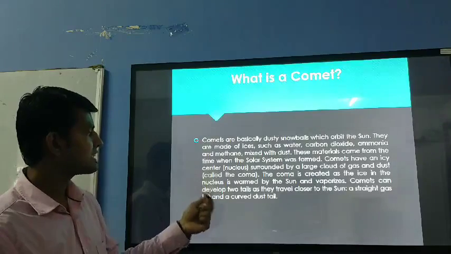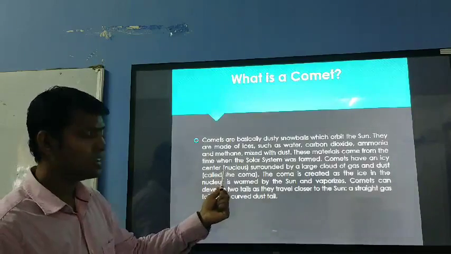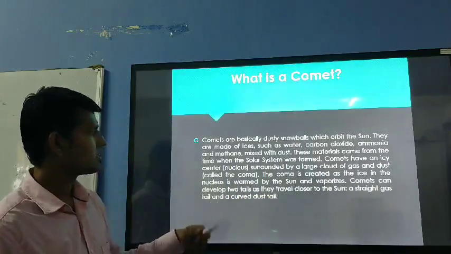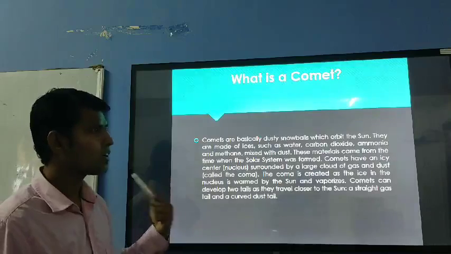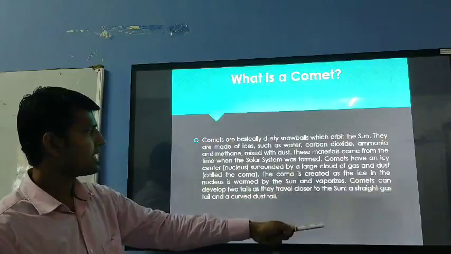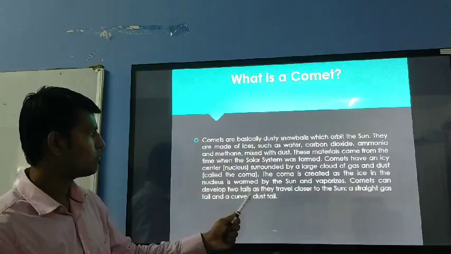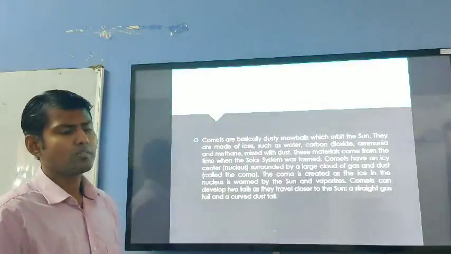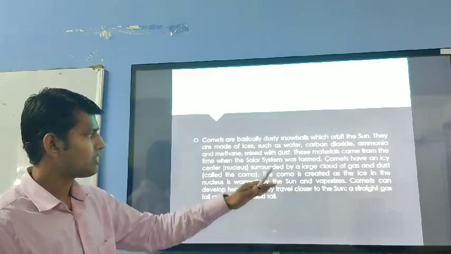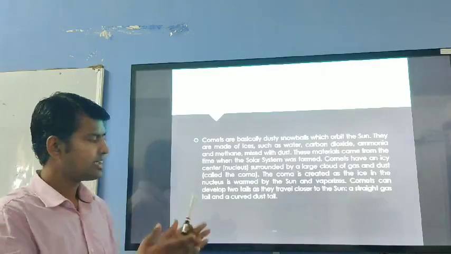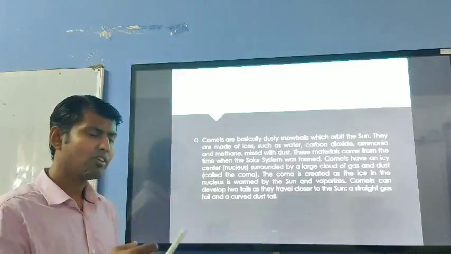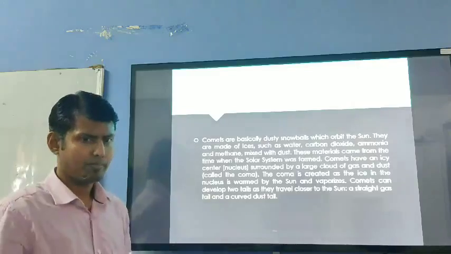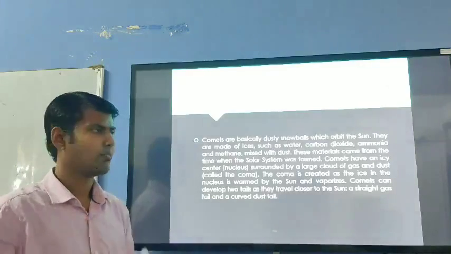Comets have an icy center that is called the nucleus, surrounded by a large cloud of gas and dust. That is called the coma. The coma is created as the ice in the nucleus is warmed by the sun and vaporizes. When it used to be near the sun, what happened? Whatever icy parts are there inside the comet used to get vaporized, and we used to see the longish tail, and it used to light up when it reached very near to the sun.